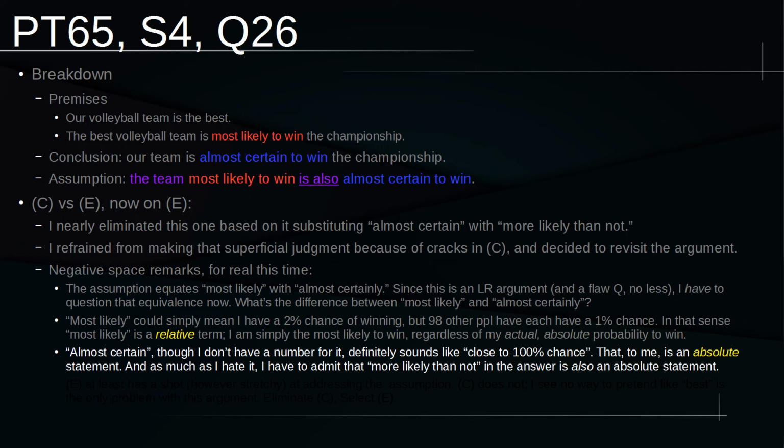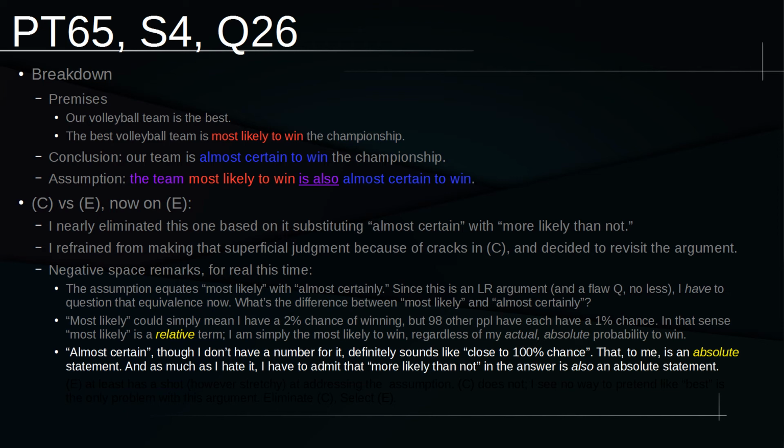If you're almost certain to win, that means you personally have close to 100% chance. This is not really a comparative thing of you being better off than other people, like the most likely term did, so it's not relative in that sense. But to me, the almost certain thing is trying to label you with an actual, this is your chance to win, absolute statement. And as much as I hate it, I have to admit that the answer choice's "more likely than not" language is also an absolute statement.